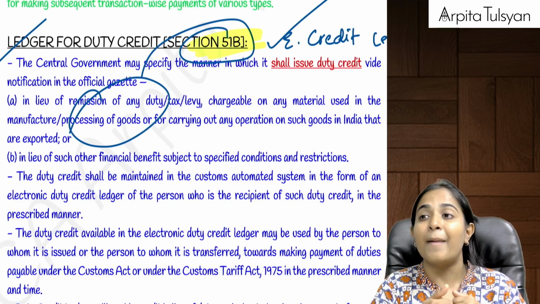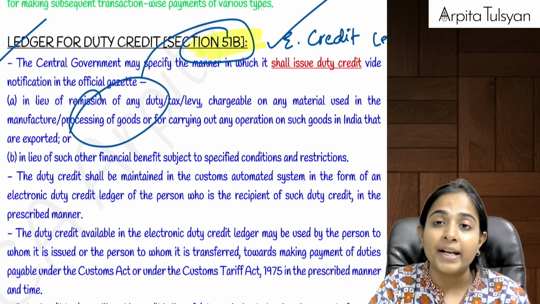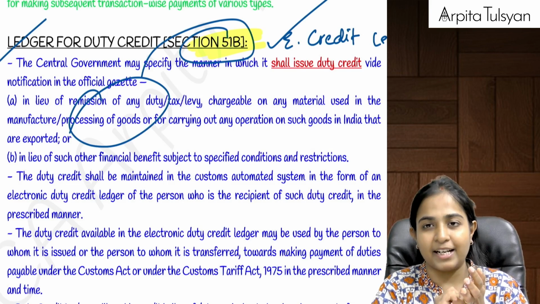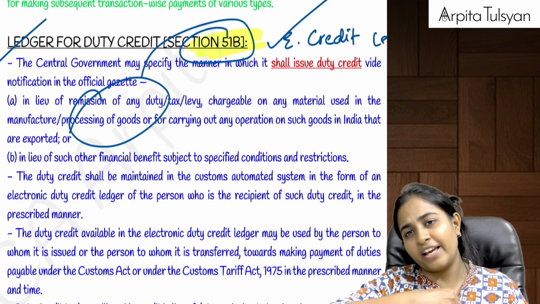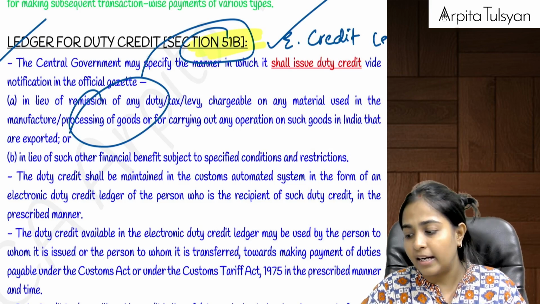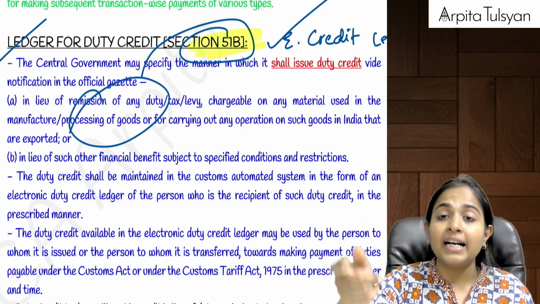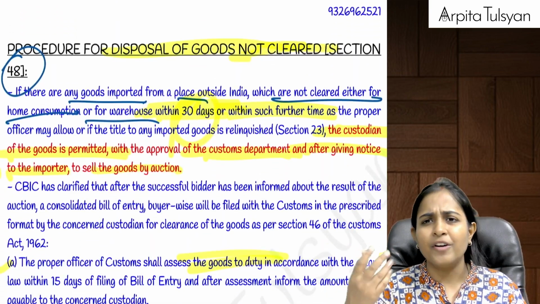Okay, you get it back. So those amounts will be credited to the electronic credit ledger. Earlier it used to be duty scrips, everything used to be manual. Now they are saying that because in manual there were very high chances of fraud, this amount will be credited to your electronic credit ledger, which you can use for the purpose of payment of taxes, right?